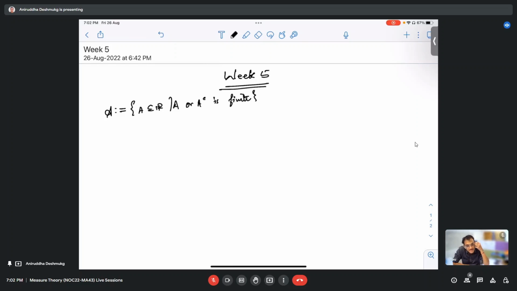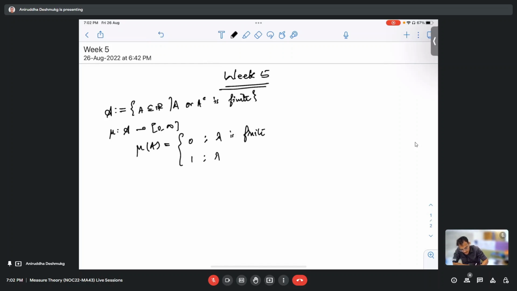What was the question here? The question was, show that the measure mu of A is equal to 0 if A is finite or countable, and show that mu of A is equal to 1 if A complement is finite. I understand the logic, but I just don't know how the derivation works.